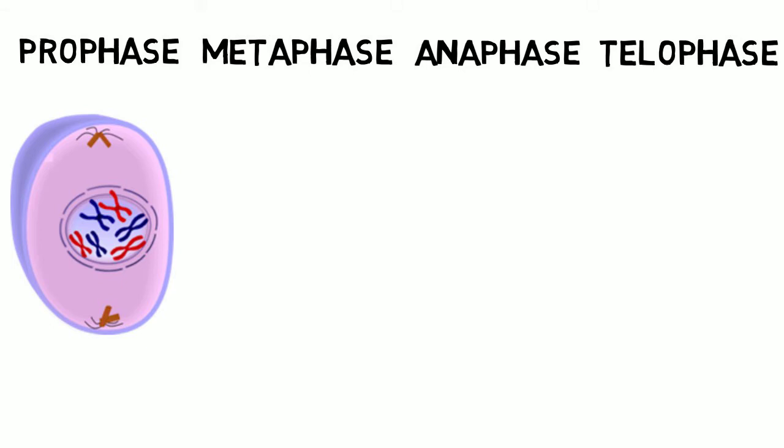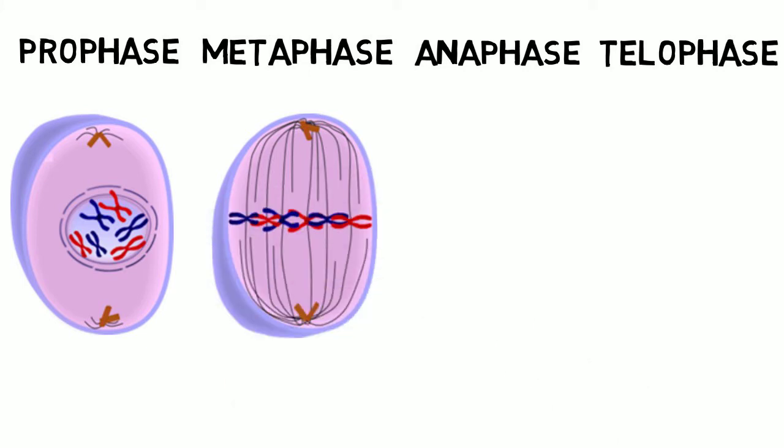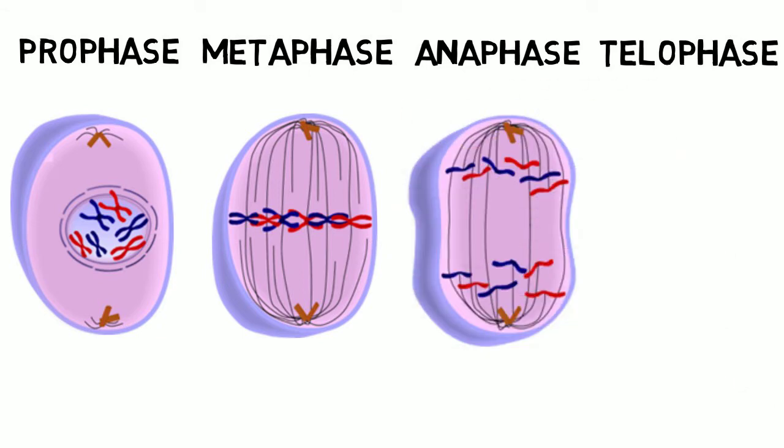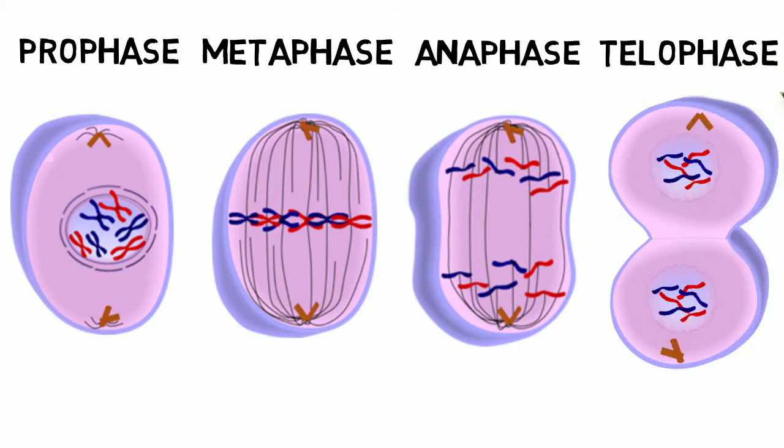Metaphase is when the spindle has been completely formed and the sister chromatids attach to the spindle fibers and line up along the middle of the cell. Anaphase is when the spindle pulls the chromatids to opposite ends of the cell. Telophase is the reverse of prophase. Two nuclear membranes form and the spindle disappears, the chromosomes lengthen and become thinner, and you have two identical nuclei.